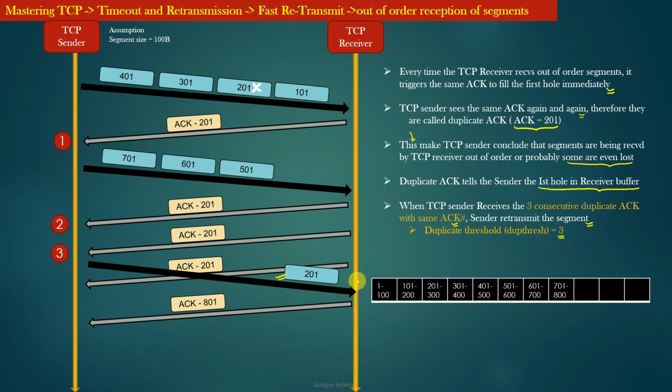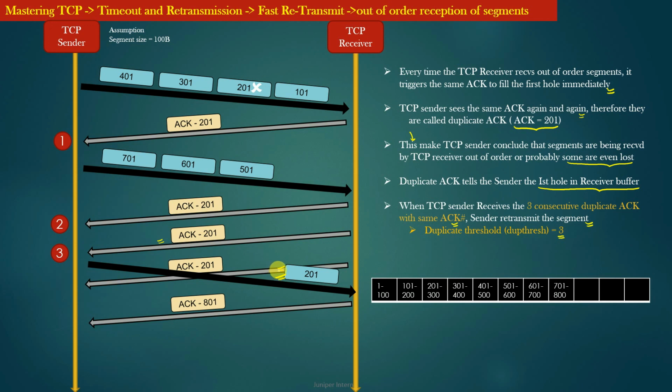So this technique of retransmission is called fast retransmission, because the TCP sender does not have to wait for the expiration of any retransmission timer in order to trigger retransmission. As soon as the TCP sender receives the 3rd duplicate ACK from the TCP receiver, it can retransmit the particular data segment without having to wait any further.